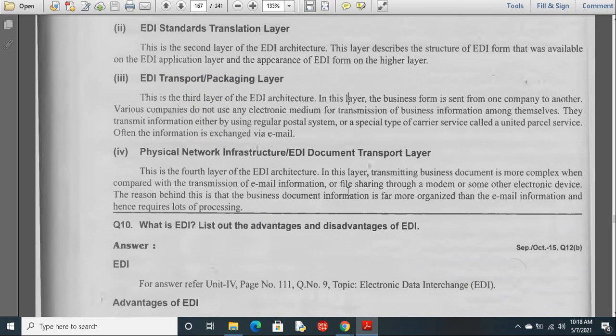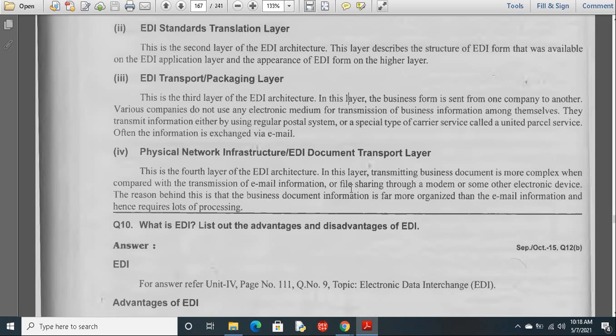Next one, physical network infrastructure. This is the fourth layer of the EDI architecture. In this, transmitting a business document is more complex when compared with the transmission of email information. In general we can send an email, and that is not a big task, but in this EDI architecture all the business document formats will be more structured than the email content.